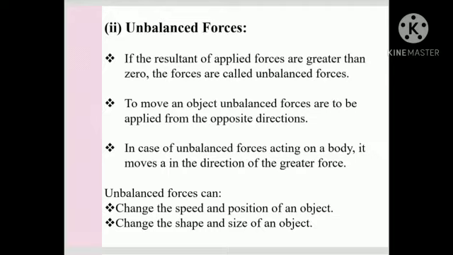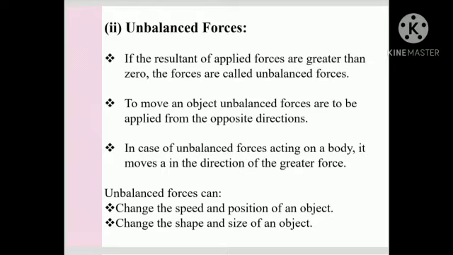Now in the tug of war, if team B comes towards team A, that means it's an unbalanced force. Unbalanced force can change the speed and position of an object, and change the shape and size of the object.